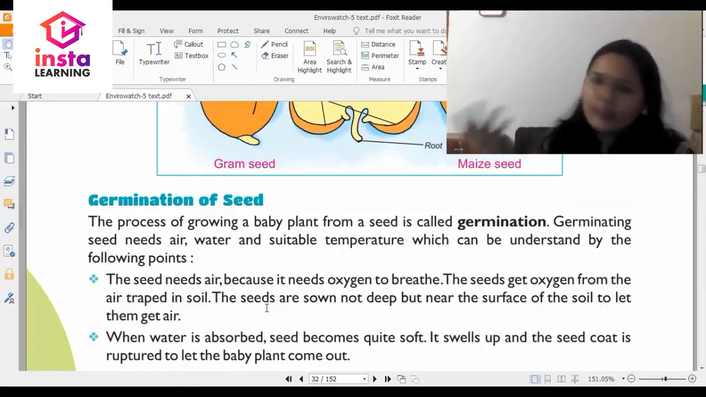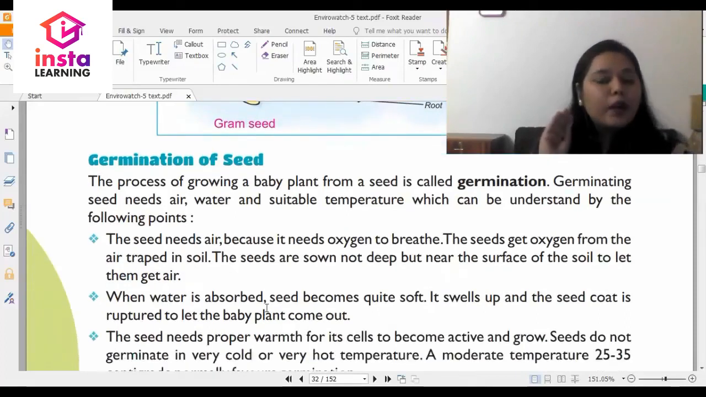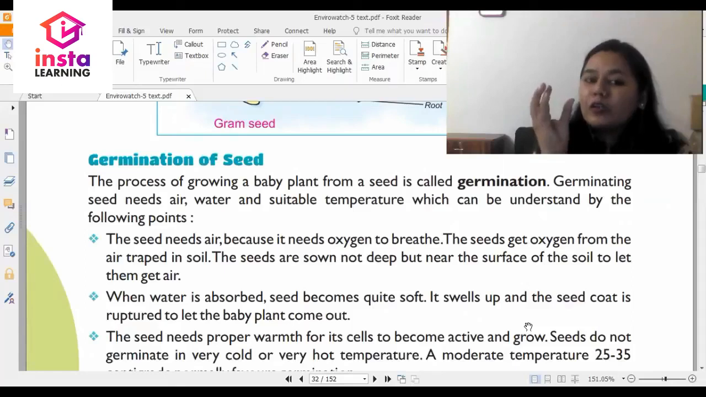It will start suffocating, it will not be able to grow. When water is absorbed, the seed becomes quite soft. It swells up and the seed coat is ruptured to let the baby plant come out.